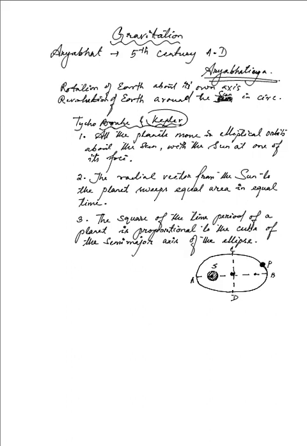Now the second law states that the radial vector from the sun to the planet, okay, so the position that we can give is by means of a radius, and this is the radial vector from the sun towards the planet. As the planet revolves around the sun, let us say the planet is revolving along this direction, it's revolving along this line, and as it is taking that path, this radial vector obviously sweeps a certain area.